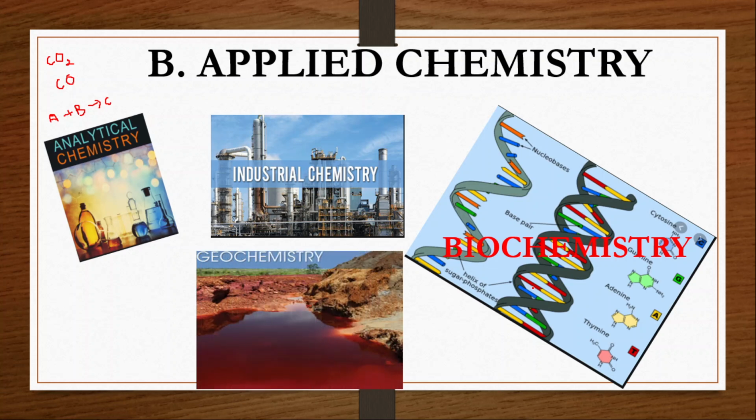The next branch is geochemistry. This branch deals with the chemical processes occurring on earth, such as metamorphism of rocks, formation of petroleum, etc. It also deals with the composition of soils and rocks. We have heard about this already. Geo indicates earth. Whatever changes take place on the earth, whether due to rocks, soil, or some other processes, are studied under geochemistry.